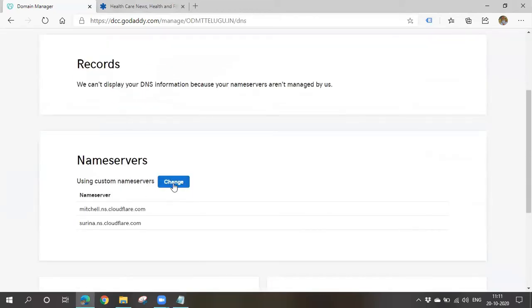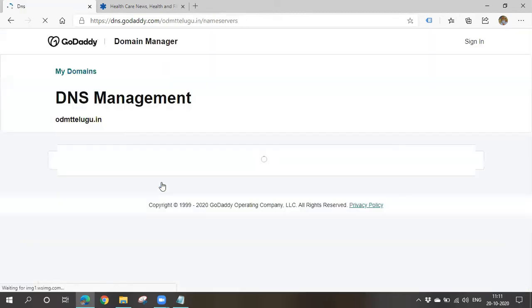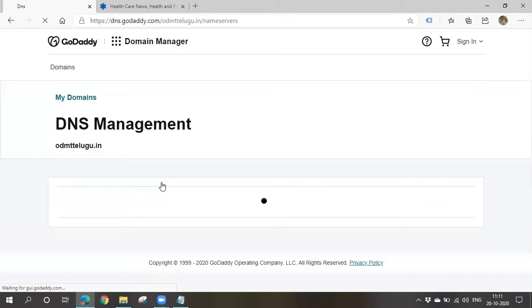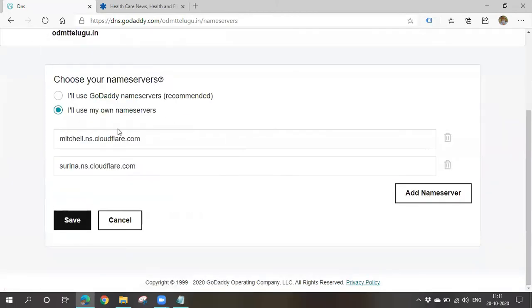Now we have to change these name servers. Actually, if you buy hosting, you'll be getting a mail. In that mail you'll be getting two name servers. They may look like numbers, like 141.23.12, like this. They might look like numbering also. After that you should click on change, and after you click on change, you'll be getting a box.